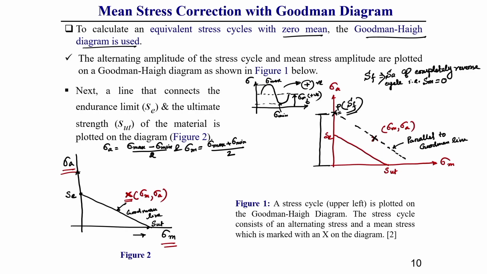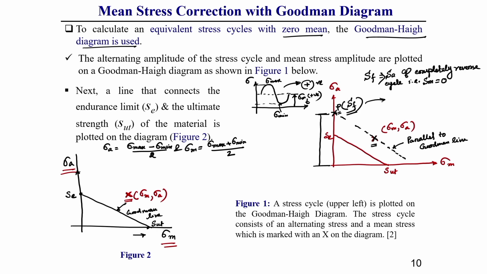This you should keep in mind. How? First of all, we need to plot this sigma m versus sigma amplitude. Through this point we need to draw a line which is parallel to the Goodman line. That parallel line cuts the ordinate at a point P, and whatever the stress it gives is considered as the stress amplitude of a completely reverse cycle.